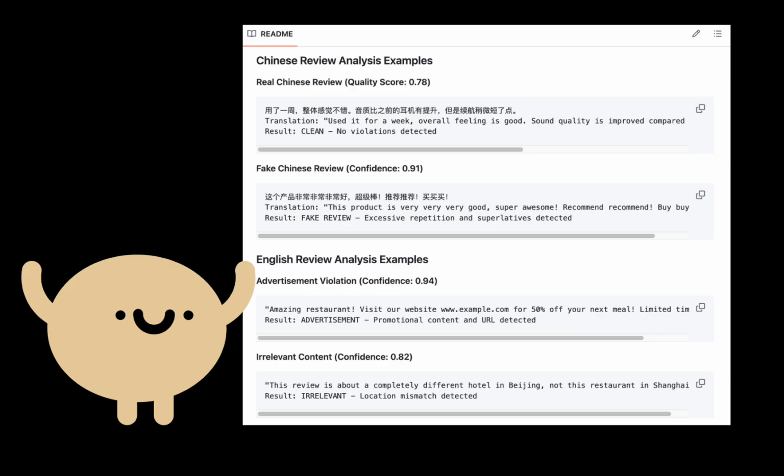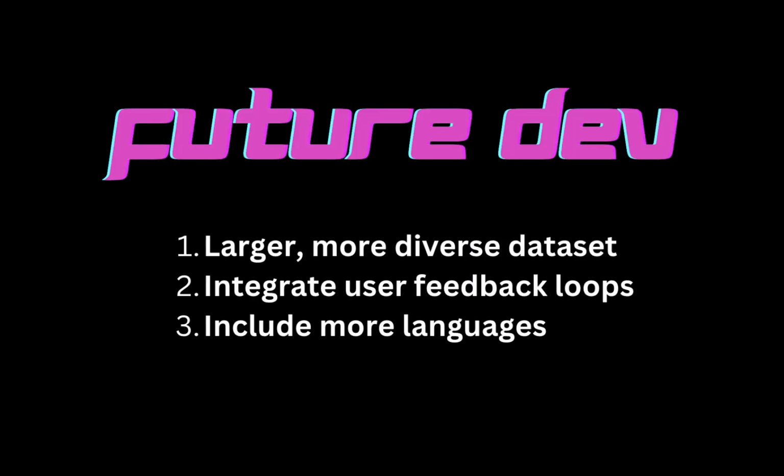Still, despite these constraints, this lightweight prototype demonstrates the proof of concept. For future developments, the model can be further trained on larger and more diverse datasets, with user feedback loops integrated to continuously improve accuracy. Expanding language support beyond English and Chinese into Spanish, Arabic, French, and others would make RealViews more representative of TikTok's global user base and ultimately far more scalable and impactful.